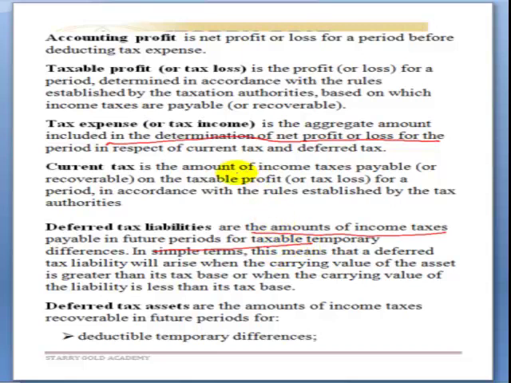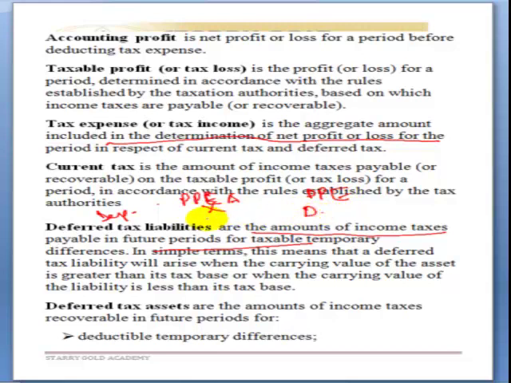Because for example, say you have a PPE. Under accounting, the rate of depreciation that will be charged will be different from that which will be charged under tax.